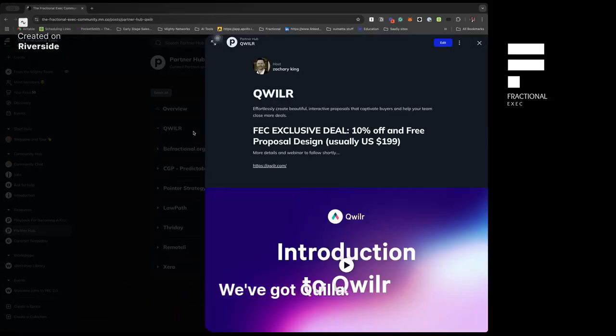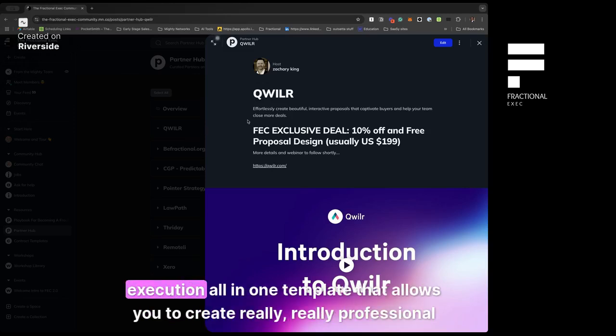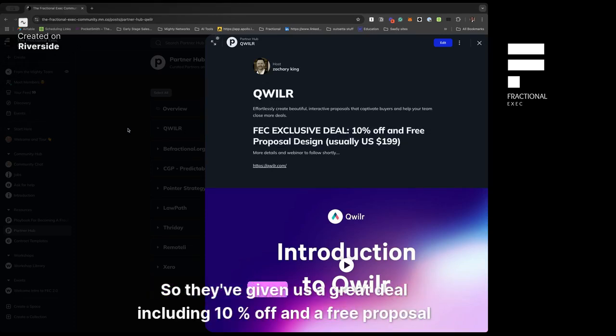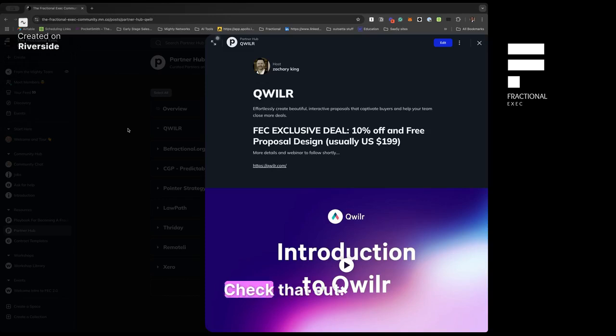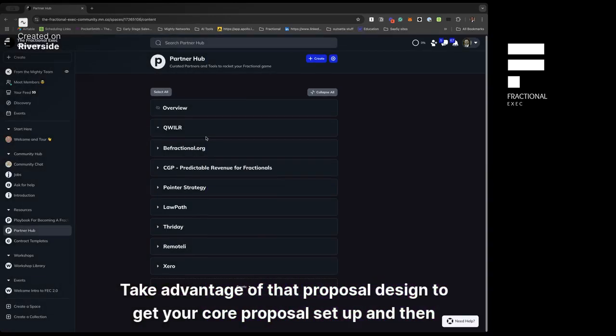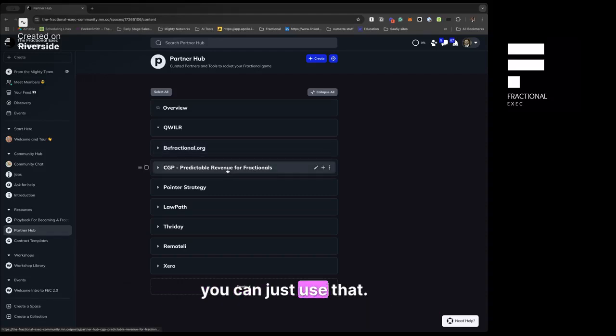We've got Quilla. If you've come across them before, Quilla are an online presentation, document, execution all-in-one template that allows you to create really, really professional-looking proposals and manage that process from start to finish. So they've given us a great deal, including 10% off and a free proposal design. Check that out. It's definitely worth a look. Take advantage of that proposal design to get your core proposal sent up, and then you can just use that.